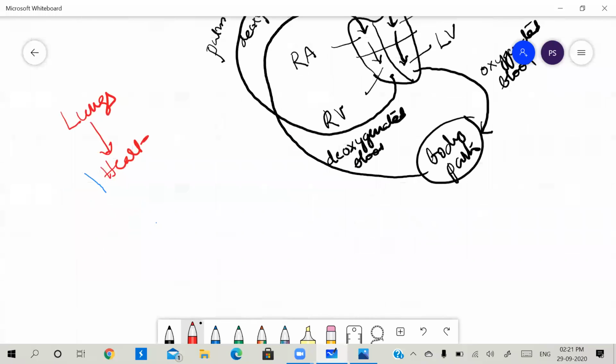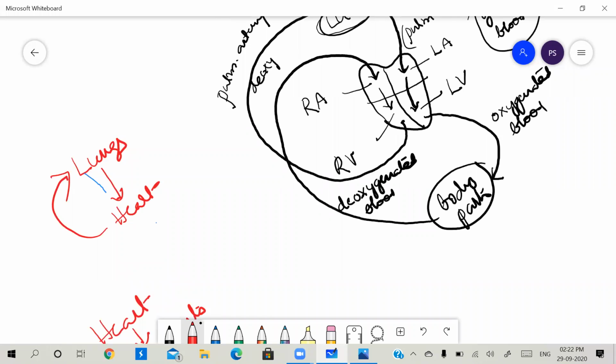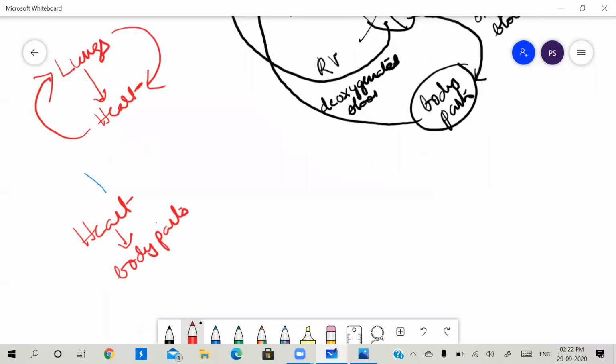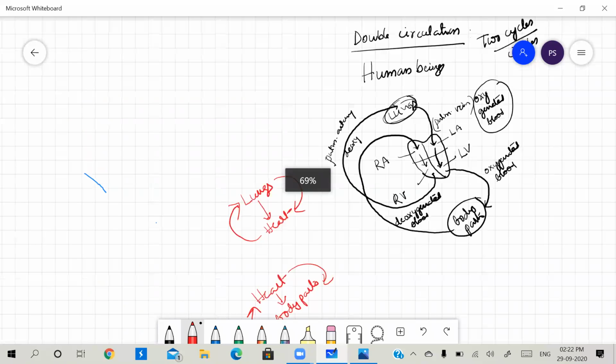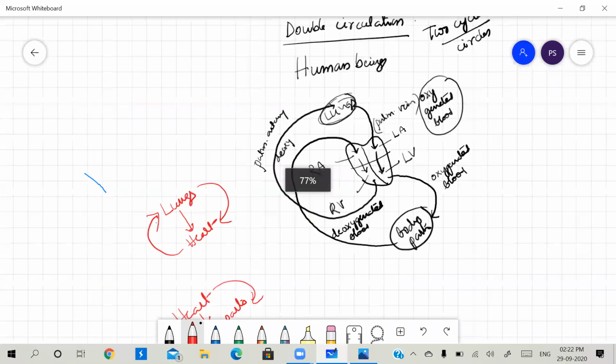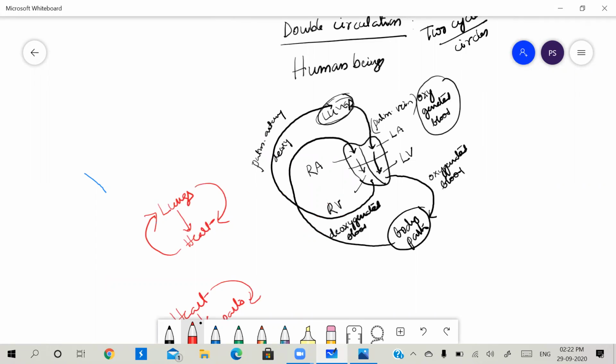Then another is between the heart and body parts. So one cycle is between the lungs and heart, and another cycle is between the heart and body parts. So two cycles. So we will see two cycles in this diagram, right? So here, this is our lungs, and see, the pulmonary artery carries blood from the heart to the lungs. From there, the deoxygenated blood becomes oxygenated here, and it will again be sent by the pulmonary vein into the